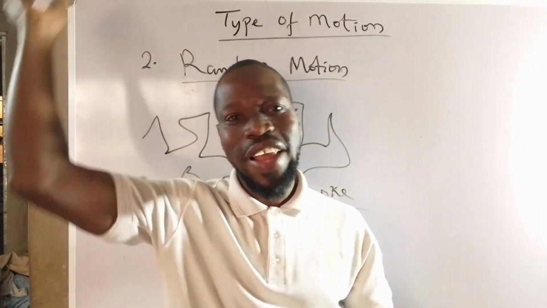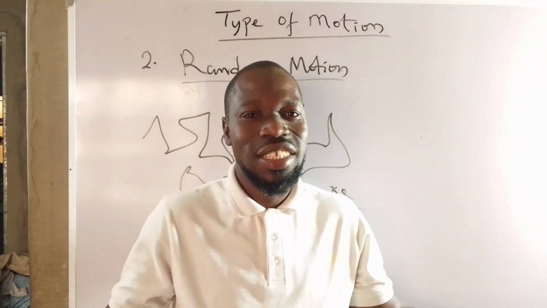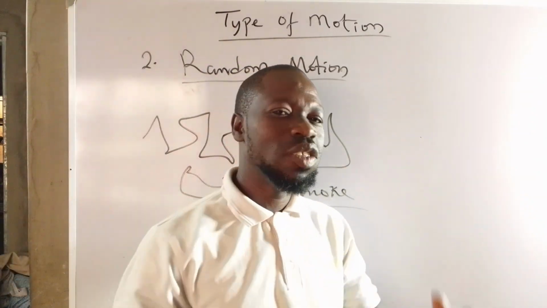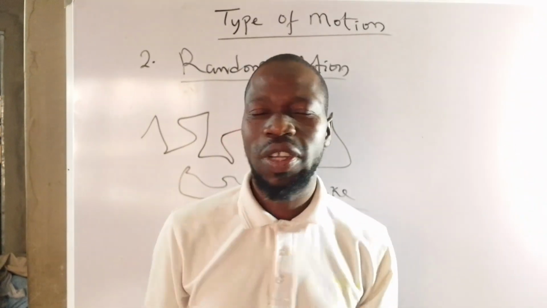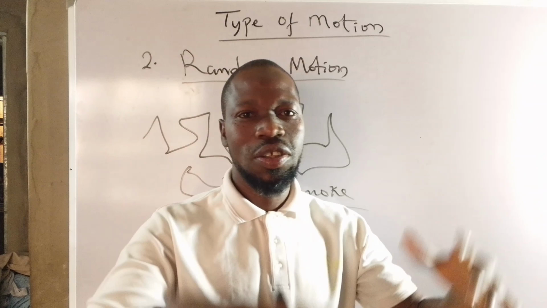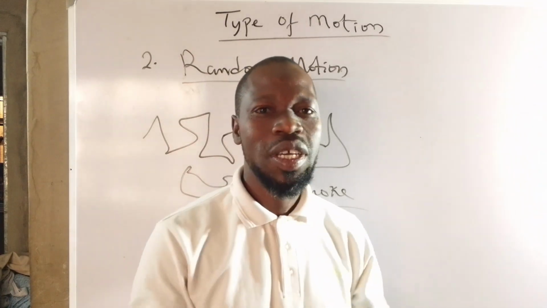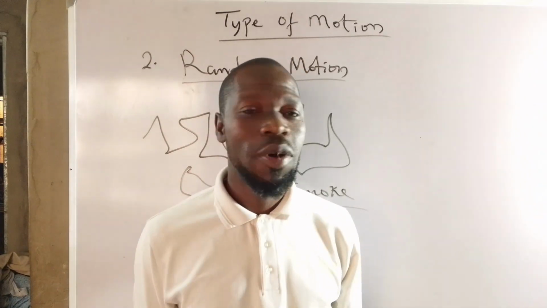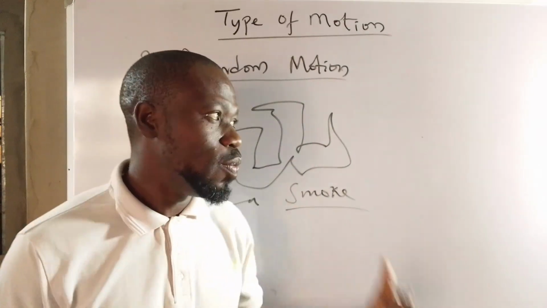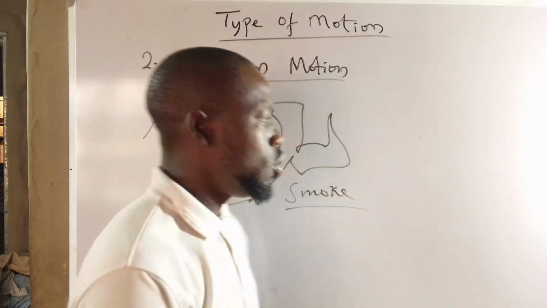Also, if you have a kite flying in the sky, the motion of the kite in the sky is usually random. It's not translational from one point to the other. It's not circular. It's not rotational. It is random. It is zigzag. The people that are moving about in the marketplace, they have the kind of motion we are talking about. It's a random motion.